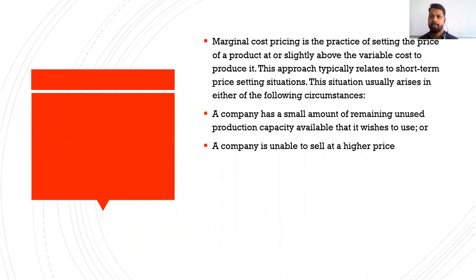Marginal cost pricing is a strategy used by monopolists and oligopolists. It's a practice of setting the price of a commodity equal to or just above the variable cost of producing that product. So it is a kind of entry deterrent strategy applied by monopolists and oligopolists. Sometimes it can also be a method for maximization of profit.